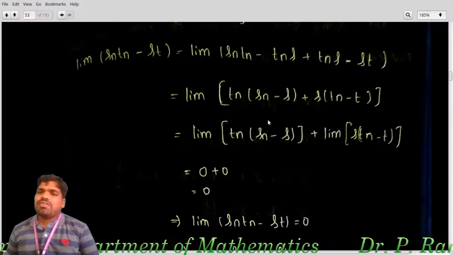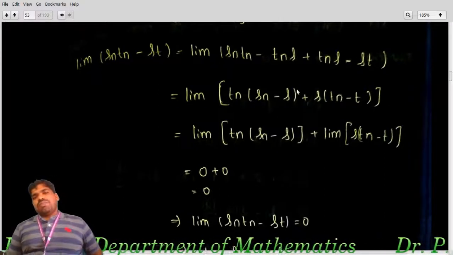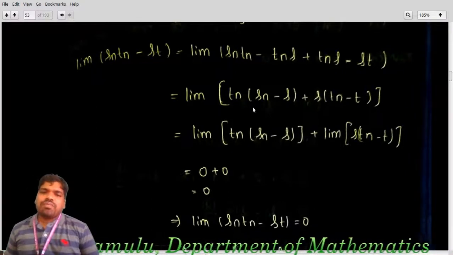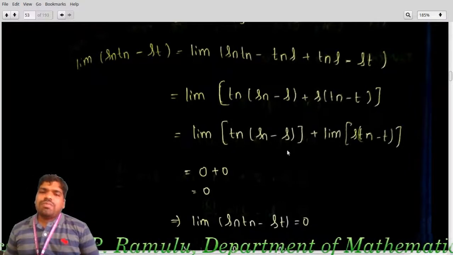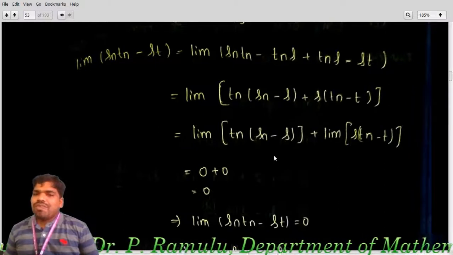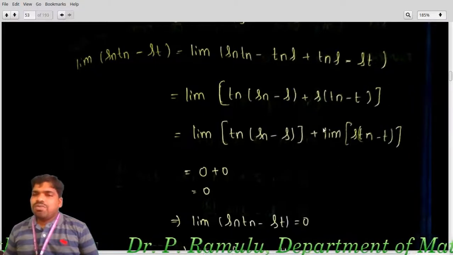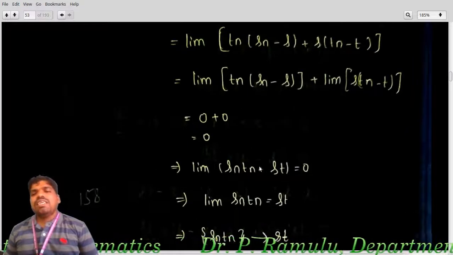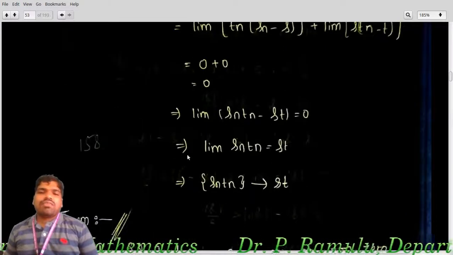Here, in place of Sn, what do we have? Tn times (Sn minus S) and S times (Tn minus 1). If I take the limit of this plus the limit of this, from 1 we know that this is equal to 0, and from 2 we know that this is equal to 0. So 0 plus 0 means lim (Sn Tn minus ST) equals 0, which implies, as we already know, that lim